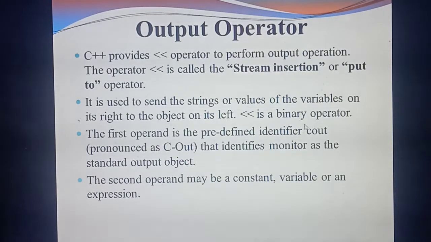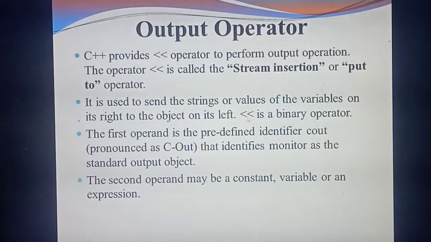Which one is the predefined identifier for input? Cin. Likewise, here also two predefined identifiers are there. Binary means two operands should be there, isn't it? So the first operand is Cout, just as the first operand for input is Cin. What's the meaning of Cout? You are going to display some output with the statement Cout. Cin means the compiler will immediately identify you are going to give input from the keyboard. Likewise, Cout means the compiler will immediately identify you are going to display some output on the screen. This is the first operand.